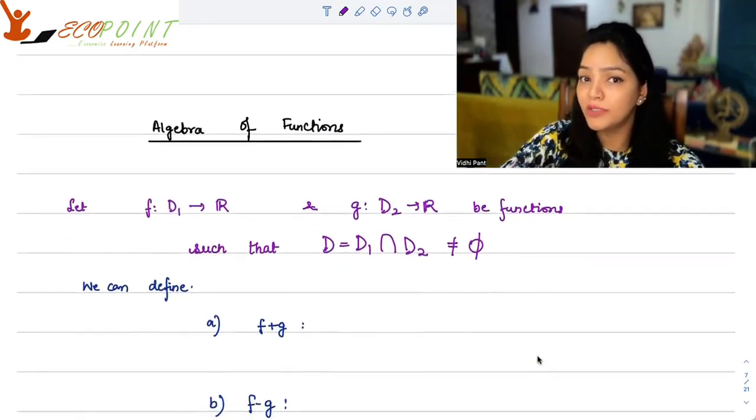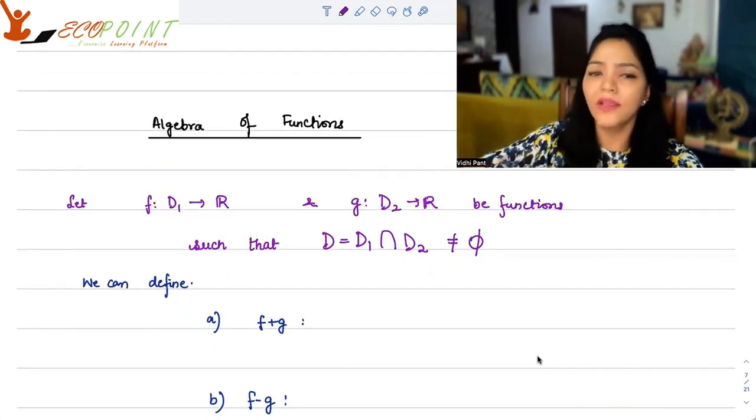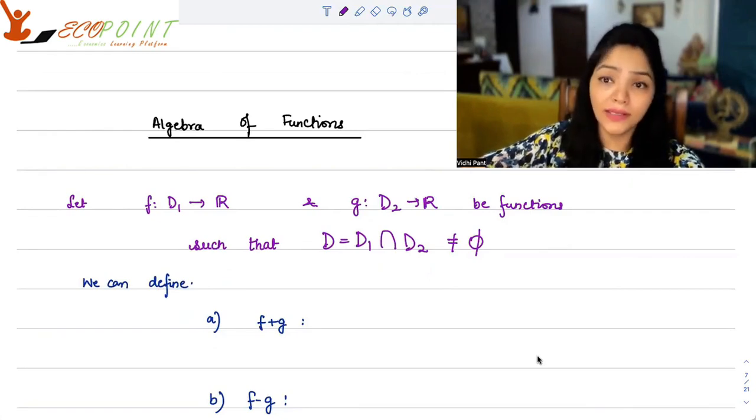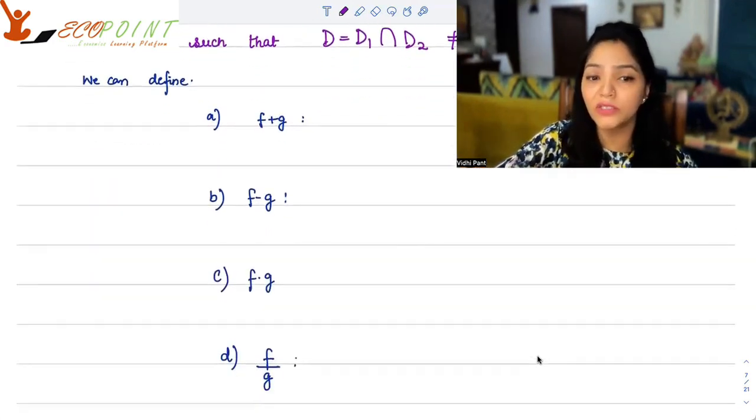Now, algebra of functions is something which is extremely important. It's a very basic thing for any examiner to ask you. Now, what does it mean? It means that when you have two well-defined functions, f is a well-defined function on domain D1 to R, g is a well-defined function from domain D2 to R. These are two functions, and D is the intersection of these two domains, and it's not equal to phi. It does contain some elements. In that scenario, you can define f plus g, f minus g, f multiplied by g, f by g. And these will be well-defined functions. You can define a domain for them.